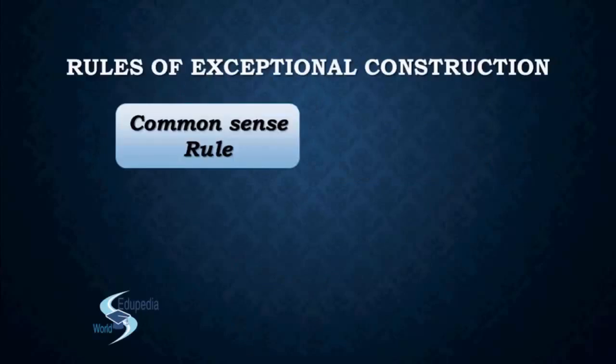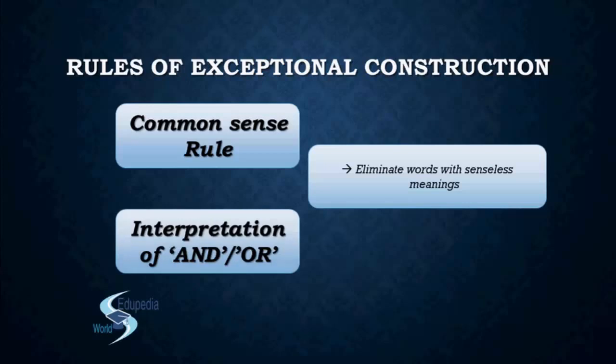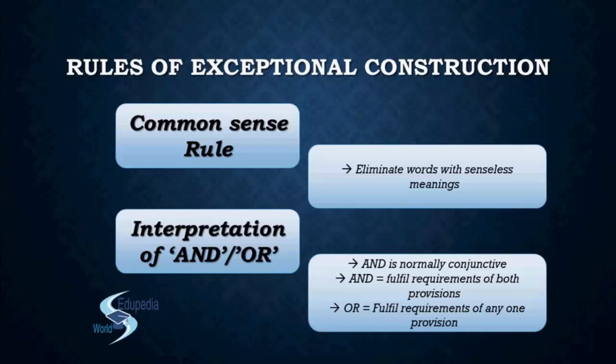In the previous lecture we have already seen the common sense rule, that you need to eliminate the words with senseless meanings. Then we have also seen the interpretation of 'and' and 'or', the two words. 'And' is normally conjunctive, they join the two provisions, this and this both are applicable, and 'or' means either this or that is applicable. When it is 'and', fulfill the requirement of both the provisions. When it is 'or', you need to fulfill the requirement of any one of the provisions.